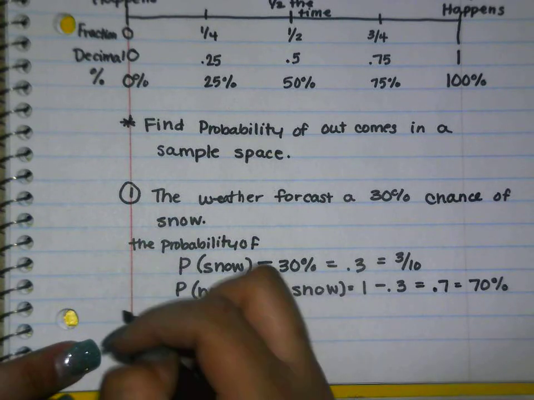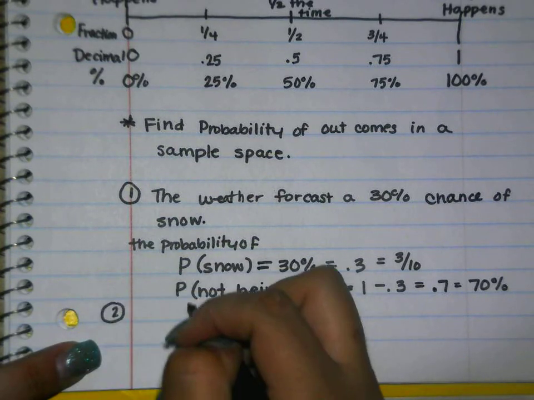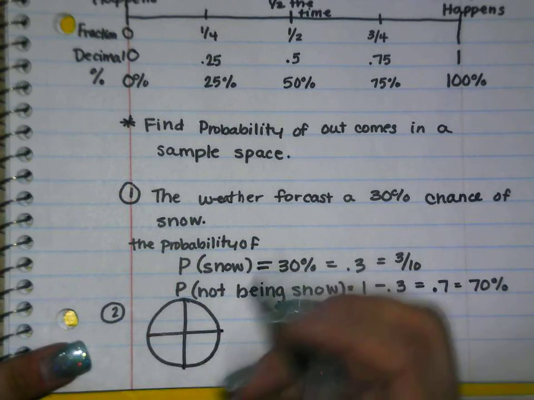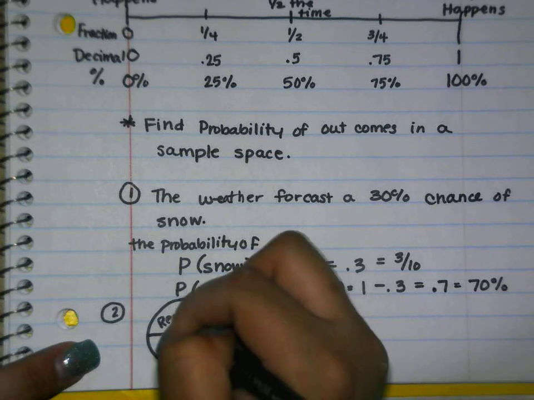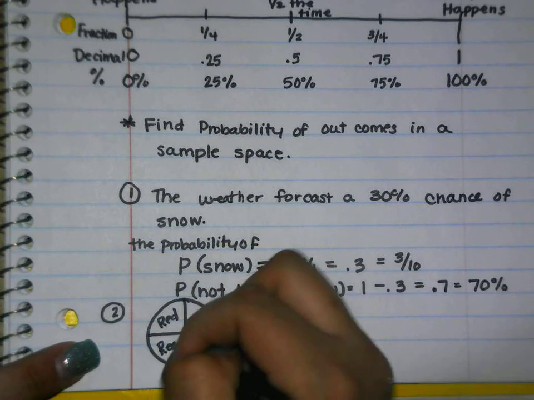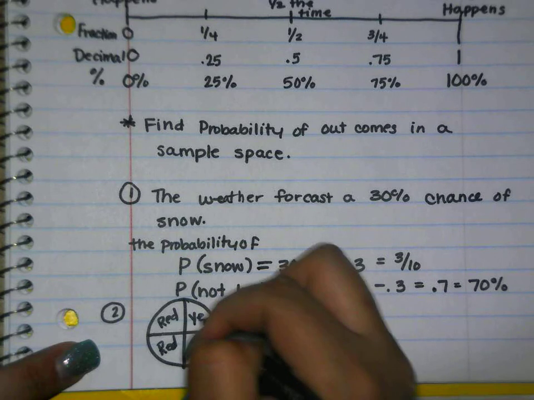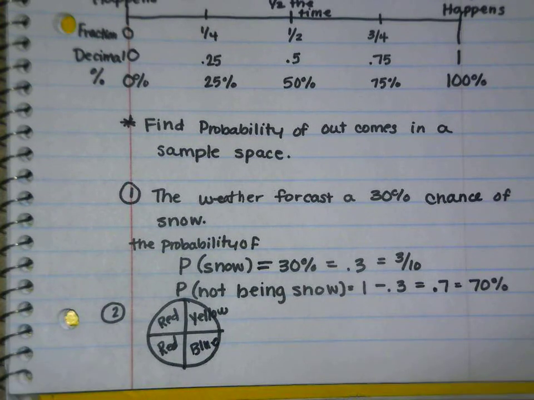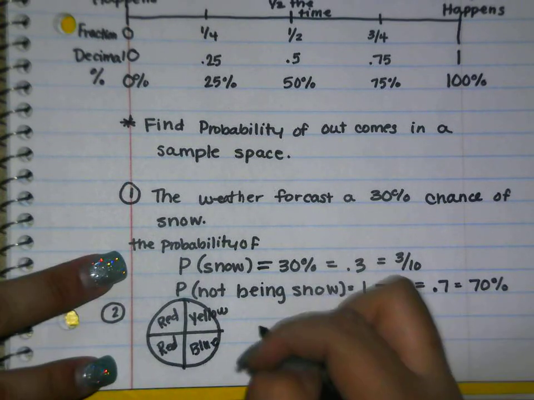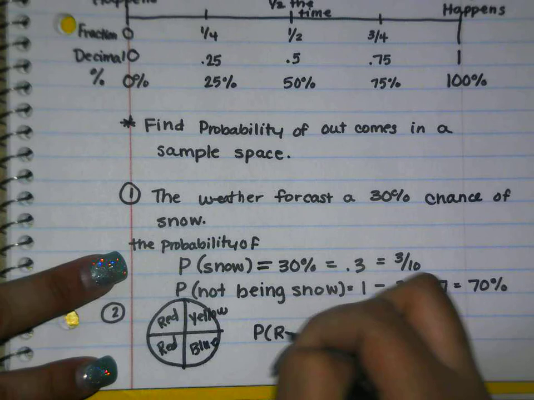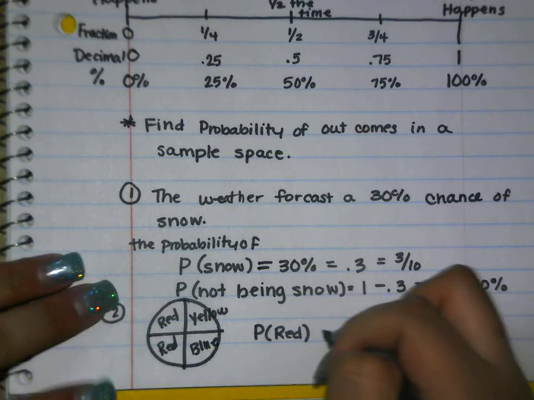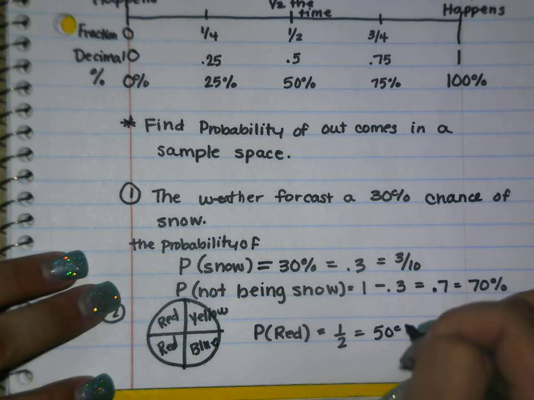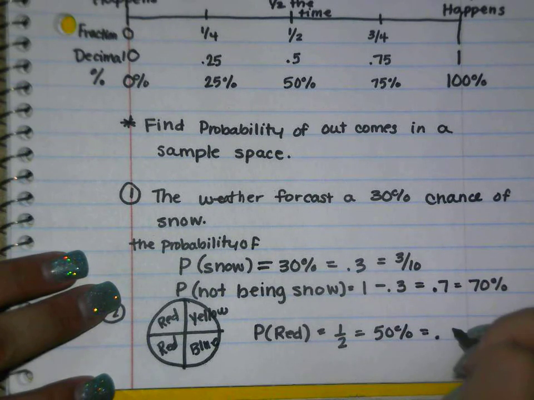Okay, or we could also have a spinner, a very simple spinner that has quarters. Okay, this one is red, this one is red, this one is yellow, and this one is blue. Well, what's the probability that we're going to choose red? So probability of red when we spin, well, it's 1/2 of the circle, so we'll say it's 1/2. You could also say it's 50%. You could also say it is 0.5, right?